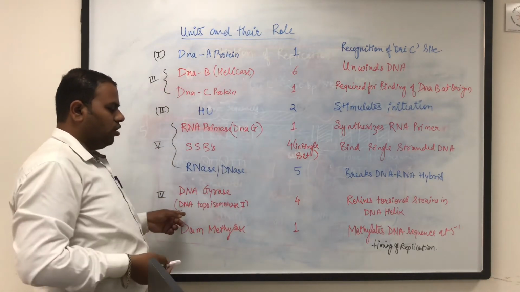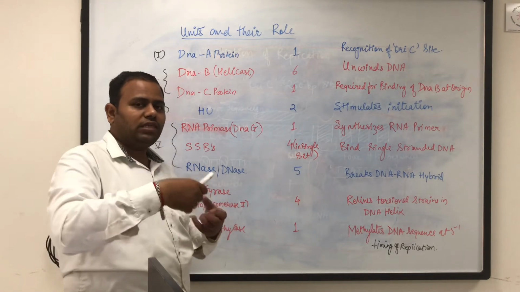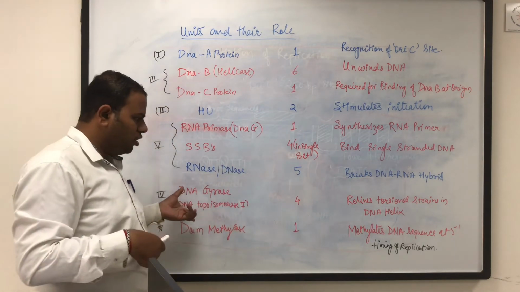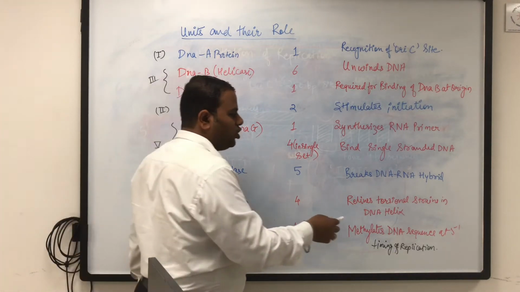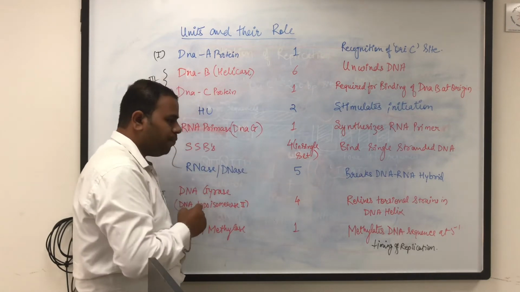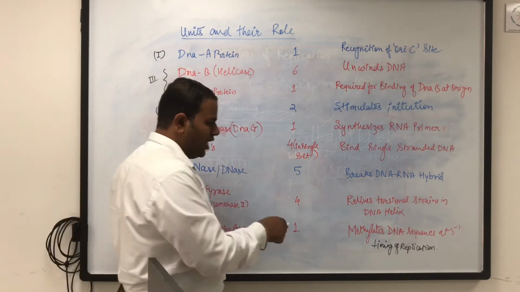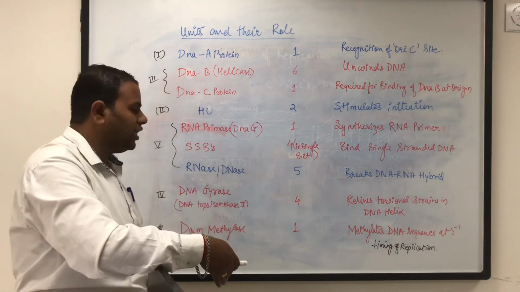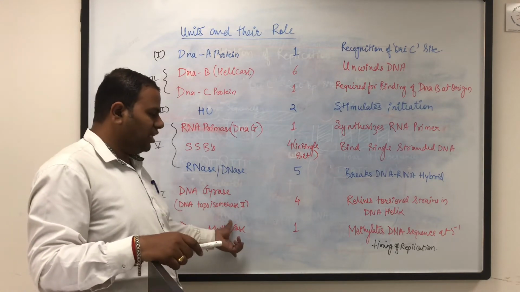Now let's see the DNA gyrase. This is also known as DNA topoisomerase. When the helix is broken, like when a string is opened, it creates tension on both ends of the string. Similarly in case of DNA, when the helix is opened and stretched, there is a creation of strain on both sides of the helix, and this is released by the DNA gyrase enzyme. It does so by cutting one of the strands, which relieves the tension. So it helps in relieving the torsion strain in the DNA helix and helps in the easy conduction of replication.